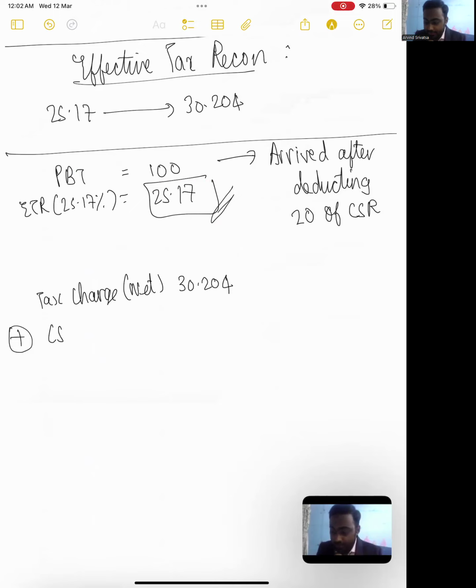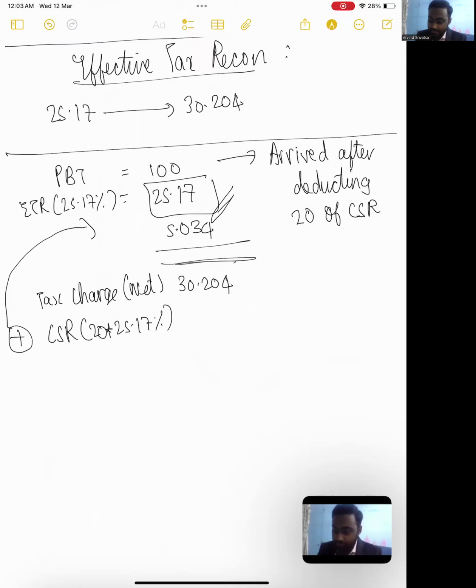So guys, now what am I saying? To the extent of CSR of rupees 20 into the tax rate, when I'm applying the tax rate above, this 20 would have been reduced because 100 is after reducing 20. But ideally, for arriving at my net tax charge, I shouldn't have deducted this 20. So I will say that 20 into 25.17 divided by 100 would give me 5.034.